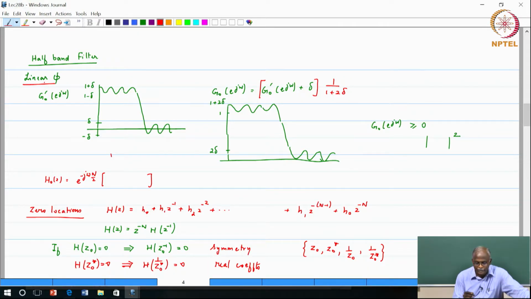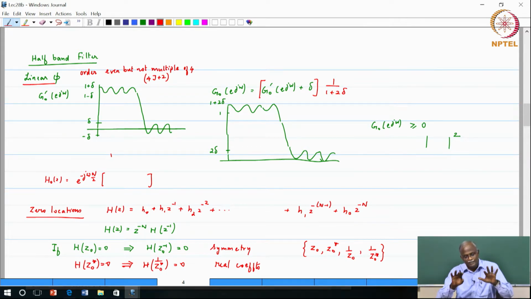So we initially say that I want to design a linear phase filter. We are going to have to specify the order as even but not a multiple of 4. That means it would be of the form 4j plus 2, and the reason is, one, when you spectral factorize it, it will come out to be an odd order filter which is exactly what we need to get perfect reconstruction. And anyway, if you want to do a half band filter, you would have to specify it to be even but not a multiple of 4. That is the only way you can satisfy that condition.